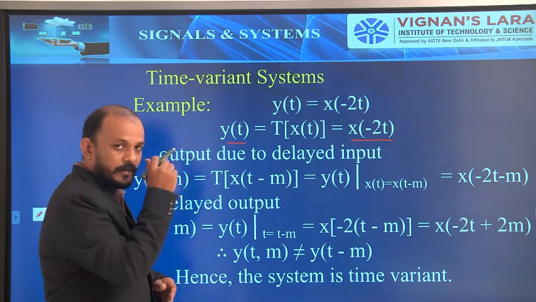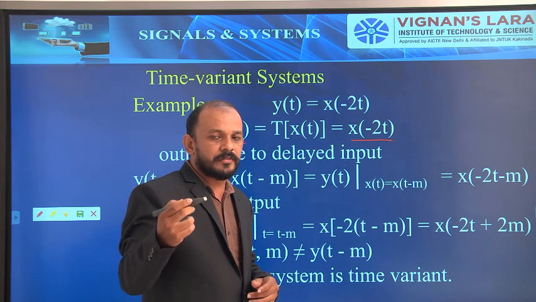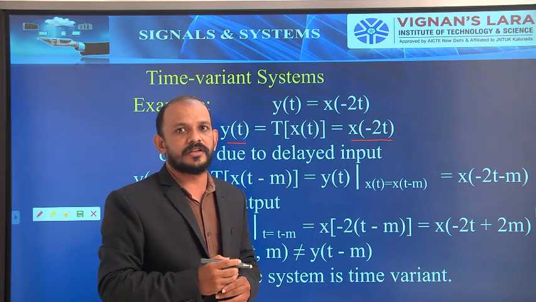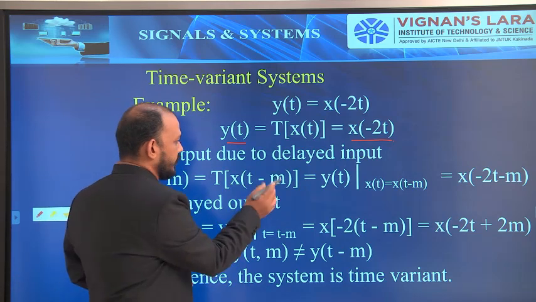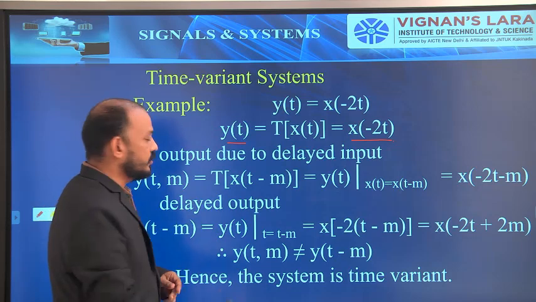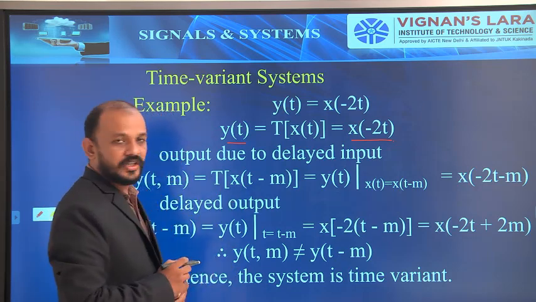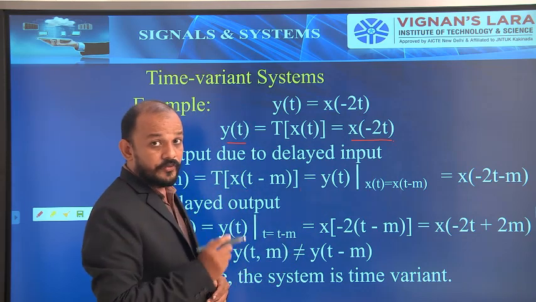Okay. If it is delayed by m, how do we write it? Input delayed by m seconds means x of t minus m. So I have written x of t minus m, and for that I need the output. The transformed version of x of t minus m will be equal to the output y of t, when? What is the condition?